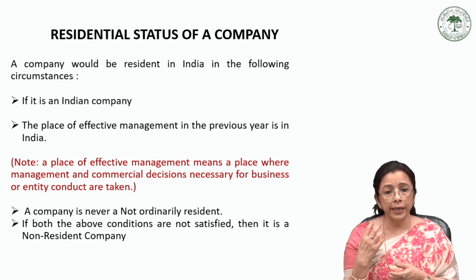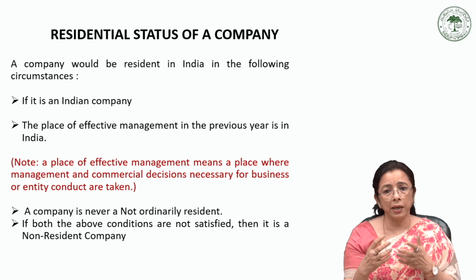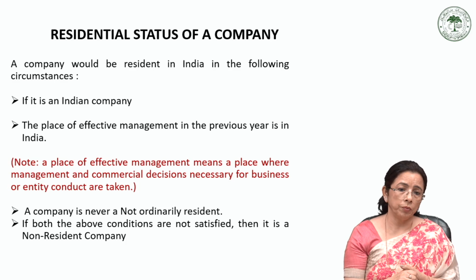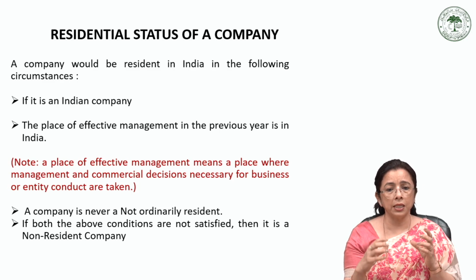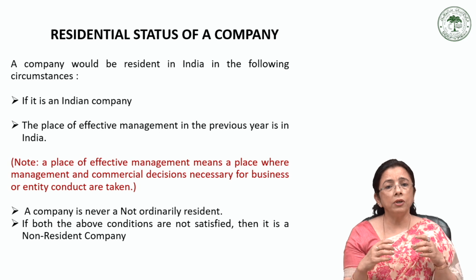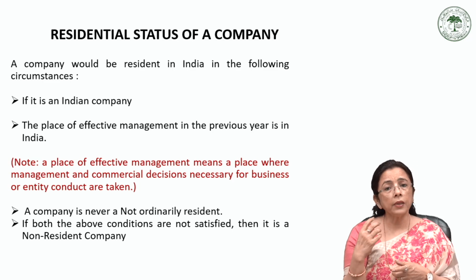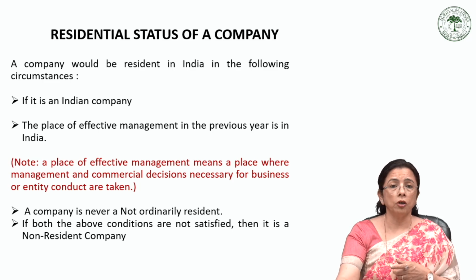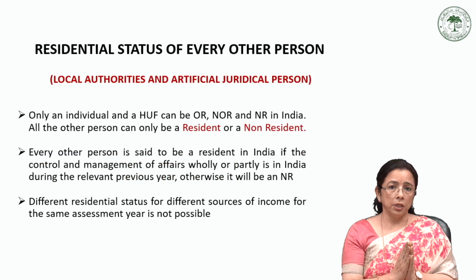Then where is the head office located? That is, where is the company's brain and head function, where do the senior management and control functions operate from. So if such strategic control or decision making is exercised in India, then we can decide that the POEM is in India and the company becomes a resident in India for that year, and for the purpose of calculation of income tax. That was about the company.